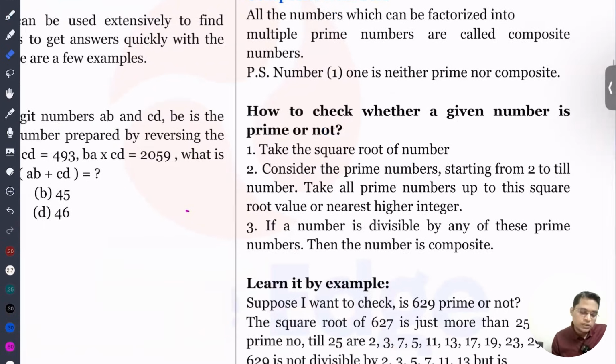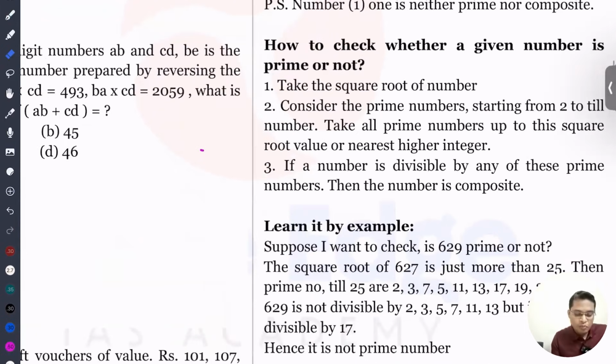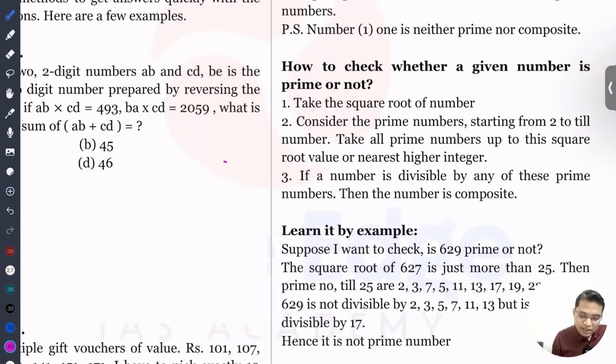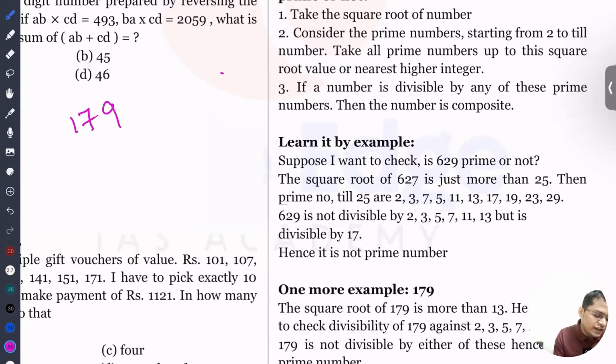So next we are going to check, there is a good concept, how you are going to check whether a number is a prime number or not. For example, let's say the number given is 179. Check whether 179 is prime or not. Then there is a big question whether we are going to divide by 1, 2, 3, 4, 5, 6, and all numbers up to 179. No, you have to take the root of 179.